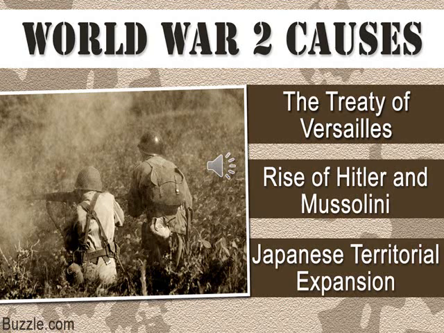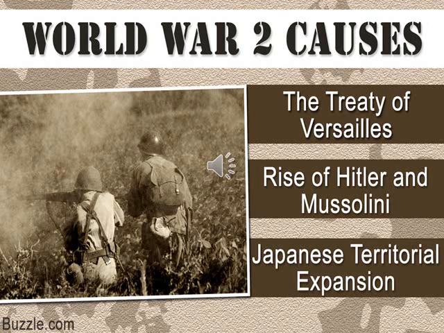Then the rise of Hitler and Mussolini. In the previous lesson you learned about the rise of the dictators Hitler and Mussolini. Then the third one: Japan wanted to extend its territory. Japan's territorial expansion. Japan wanted to hold its power and expand its military. She tried to establish its power in the Asia Pacific region.